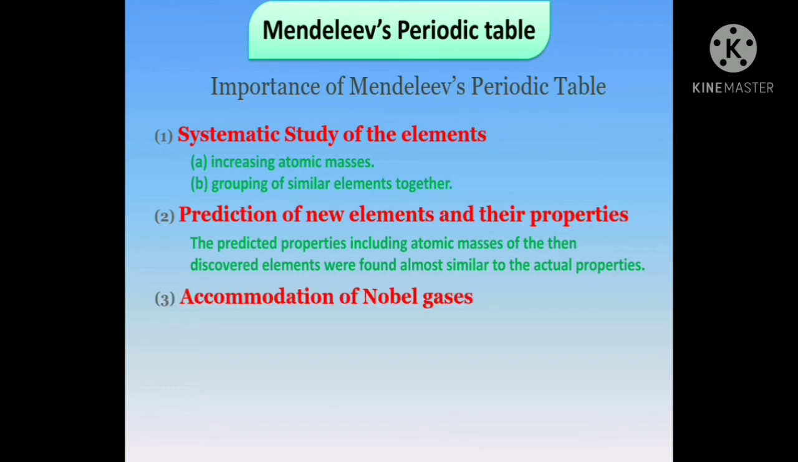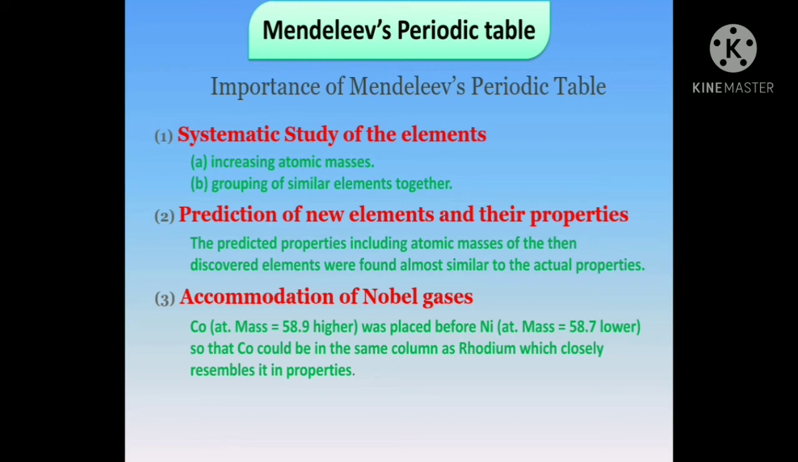Next is accommodation of noble gases. As we now know the noble gases, but those were discovered after Mendeleev's periodic table, they were added in a new group called the zero group, which was not present in the original Mendeleev's periodic table. So the original table was not disturbed. For example, cobalt was placed before nickel so that cobalt could be in the same column as rhodium, which closely resembles it in properties.